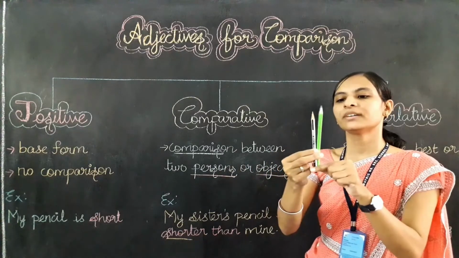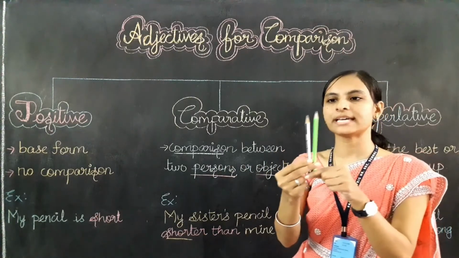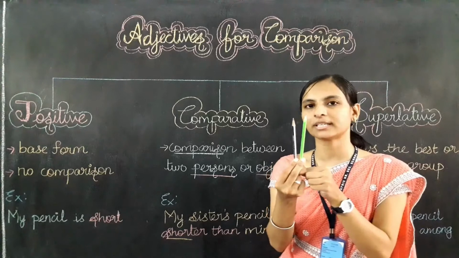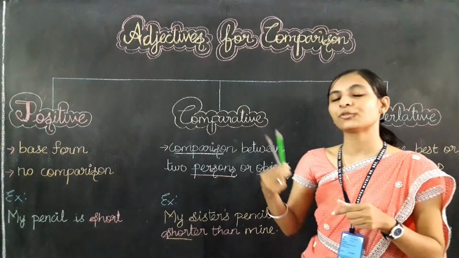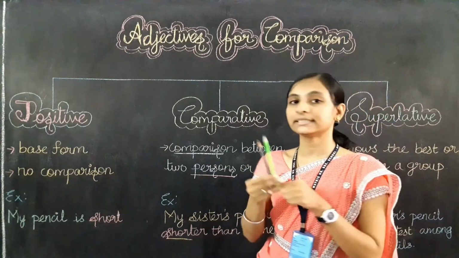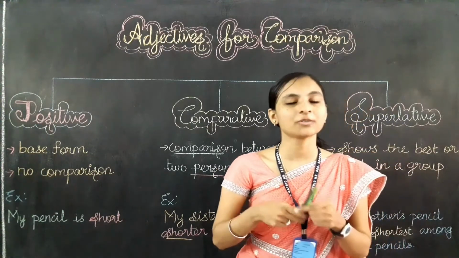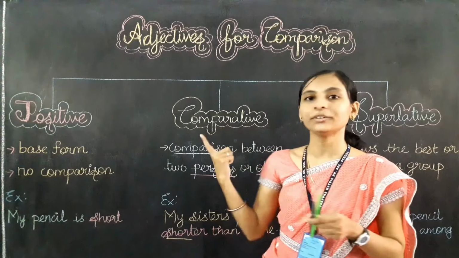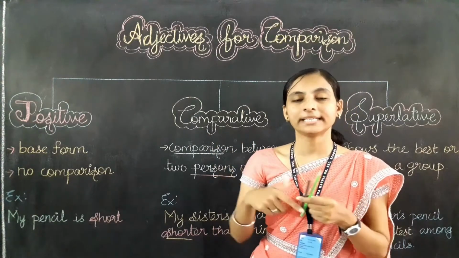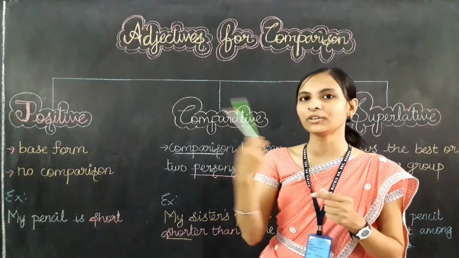You can see whose pencil is shorter now? Yes, my sister's pencil is shorter. So I am comparing my pencil. So whenever we compare things with the usage of an adjective, those kinds of adjectives are called comparative degree. Comparative degree. So that belongs to comparative degree.